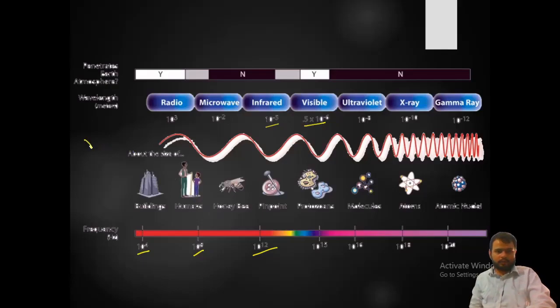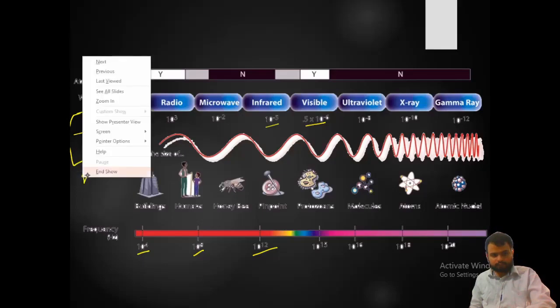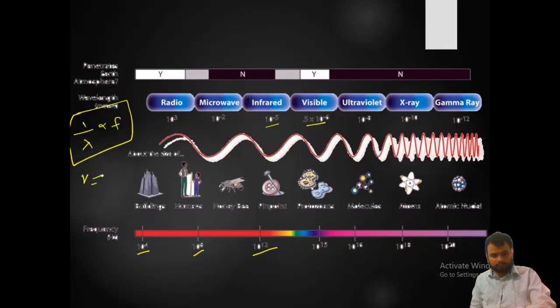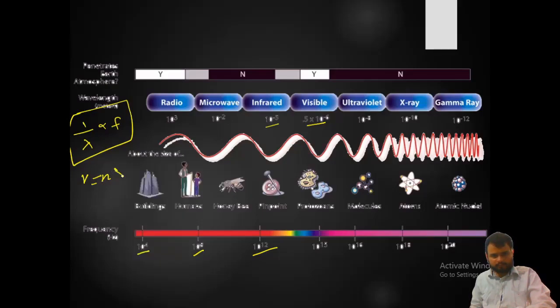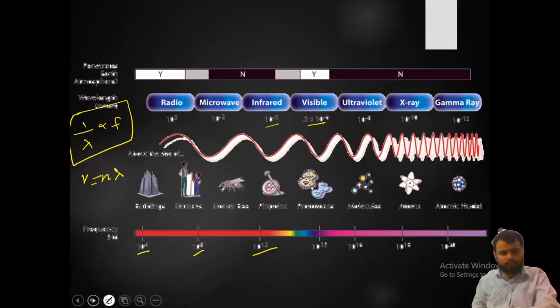As we all know, frequency is inversely proportional to lambda. So as we know, V is equal to nu lambda, where nu is frequency and lambda is wavelength. So let's move on further.